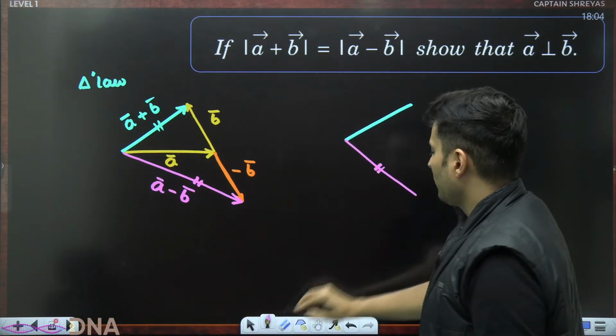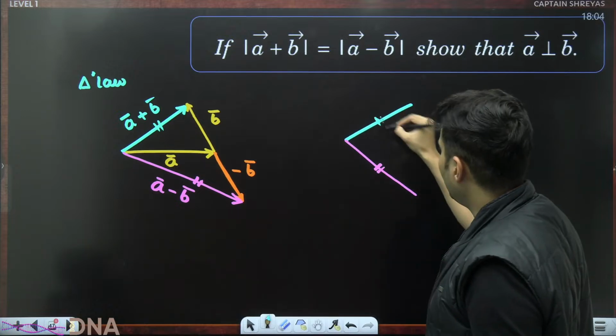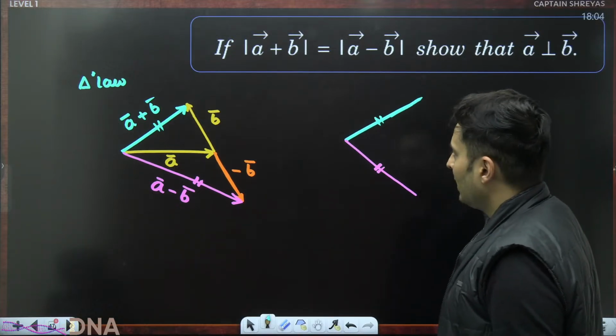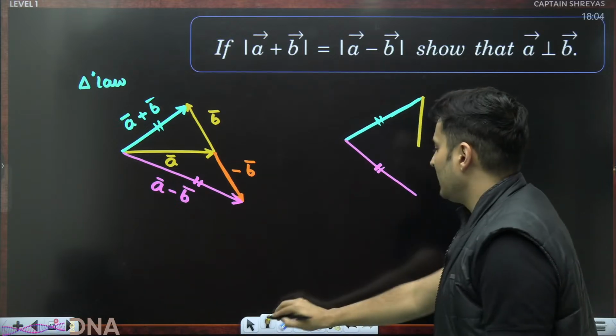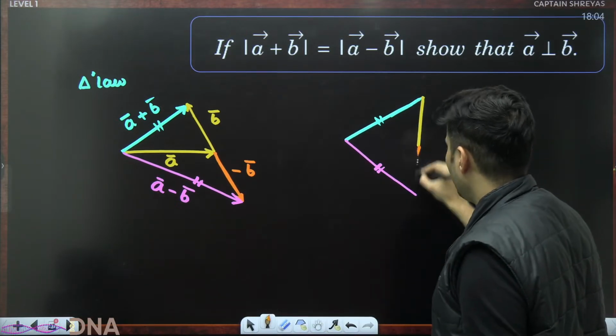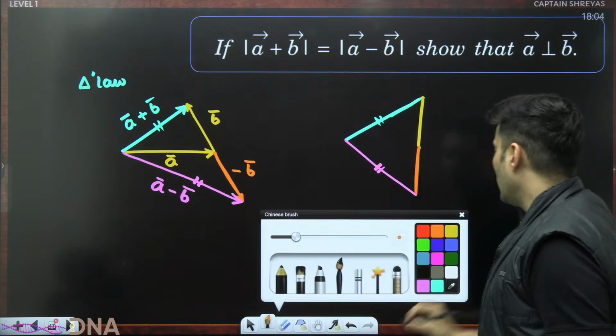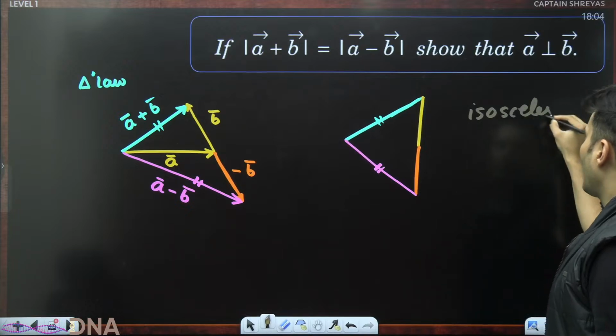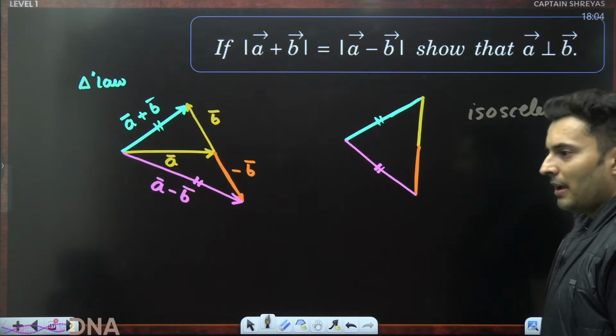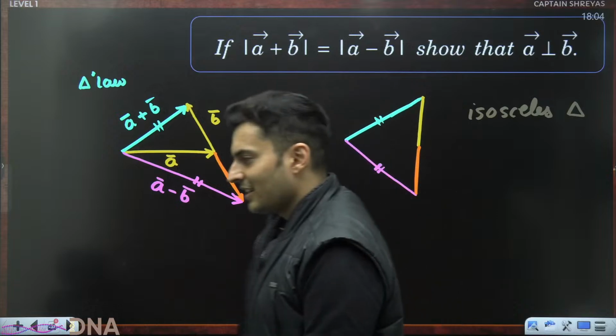If I show them properly, equally, something like this, guys, don't you feel this is an isosceles triangle? Everybody agree with this?